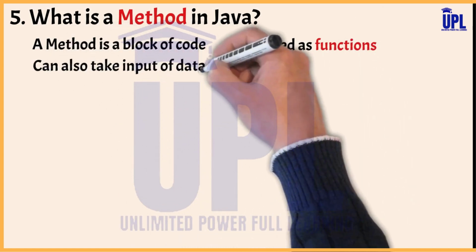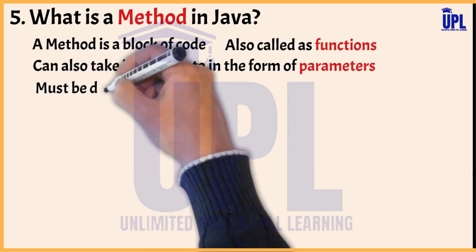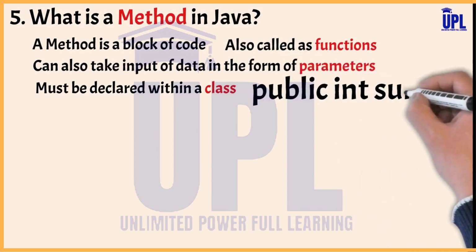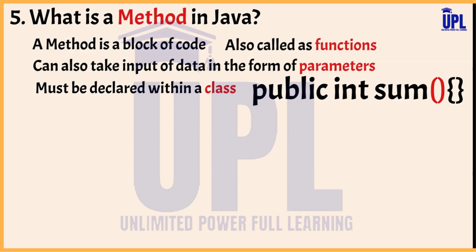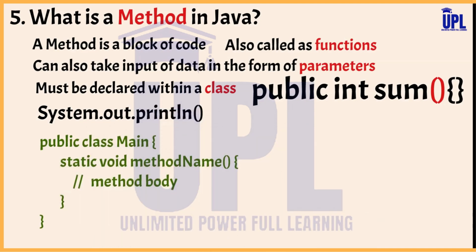Methods must be declared within a class, and they are defined by the name of the method followed by parenthesis. There are methods which are already predefined such as System.out.println, and we can also define our own methods. Now, here is an example of our own method. In this example you can see forward slashes which are comments, which are ignored by the compiler, but it is very useful for the user for better readability of the code.